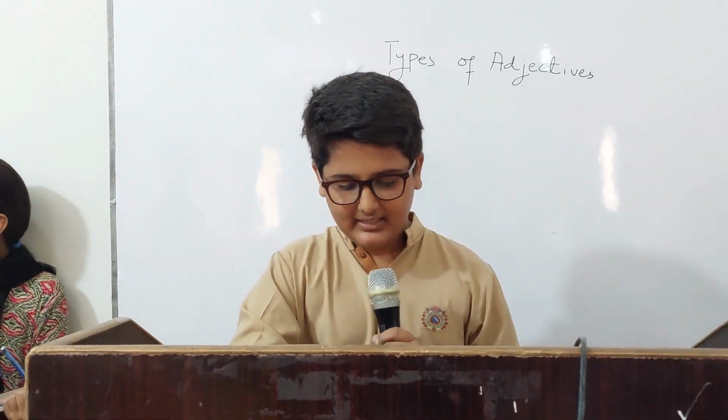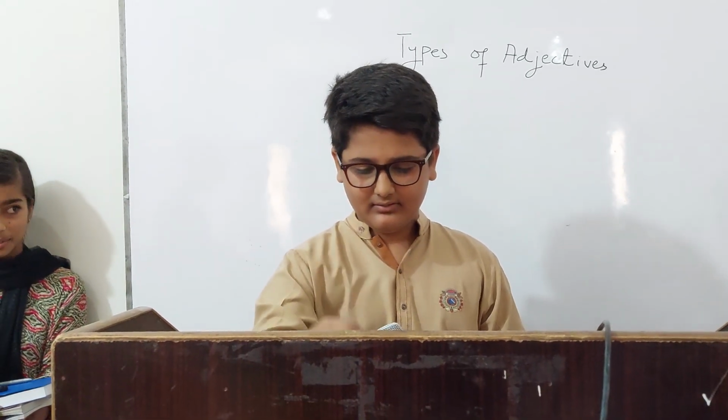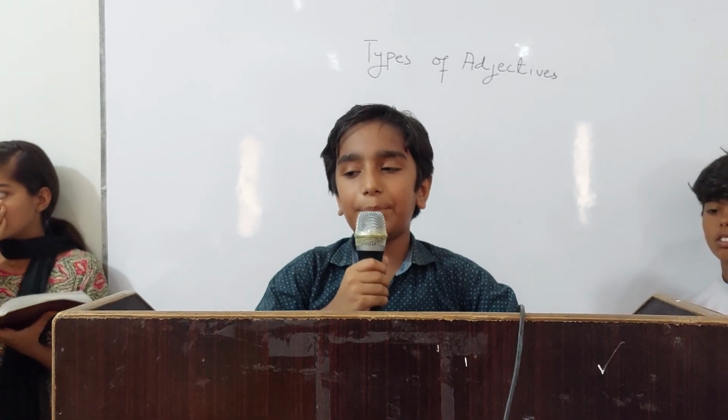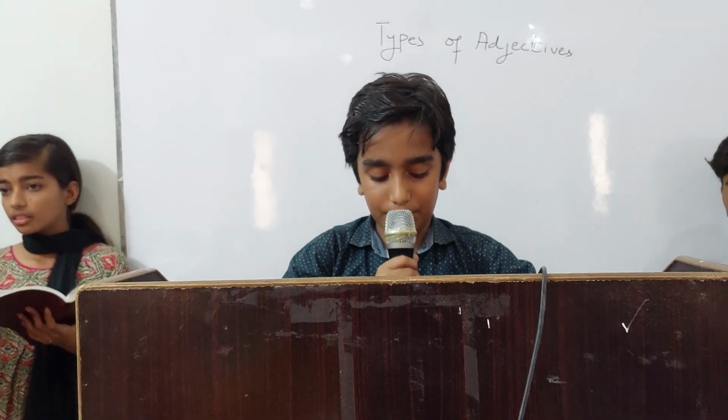This is uncountable. And you measure number: how many? This is countable and measurable. So I have 2 pens. So 2 is a number, and it shows how many. Number first is quality. Quality shows shape, color, and size. For example, this is a black chair, and this is a white board. Number second is quantity.